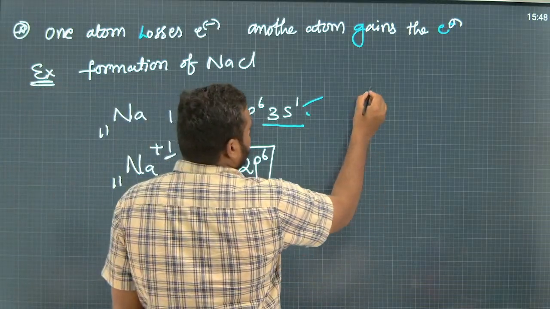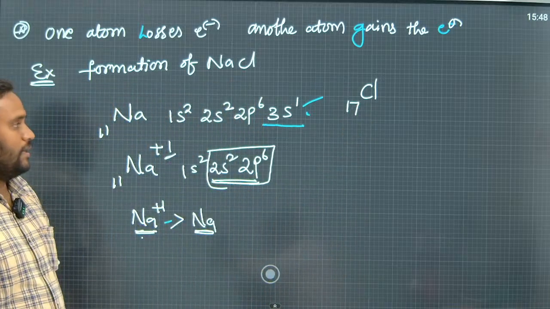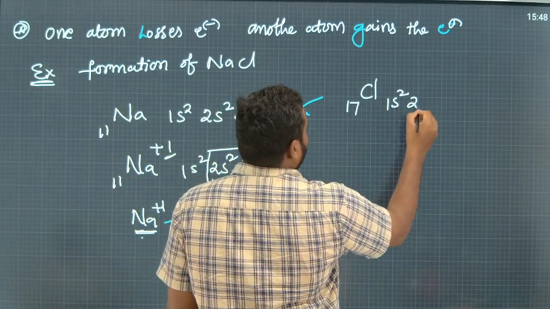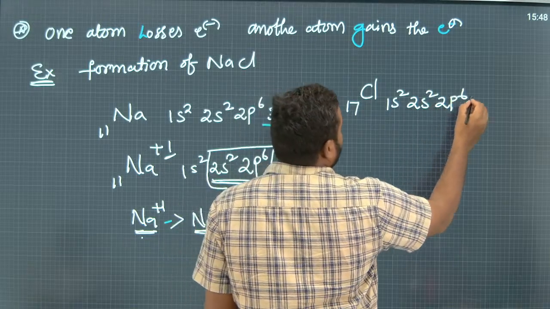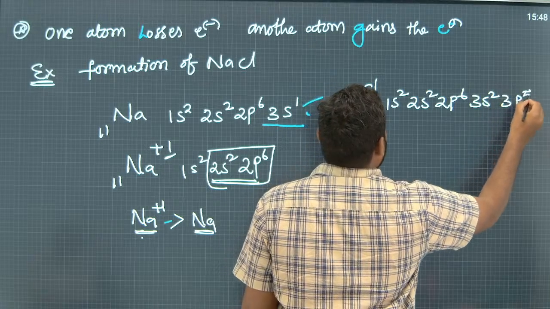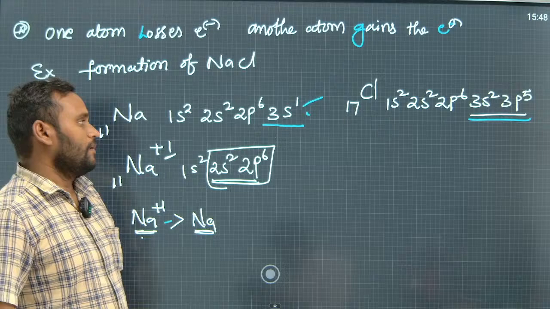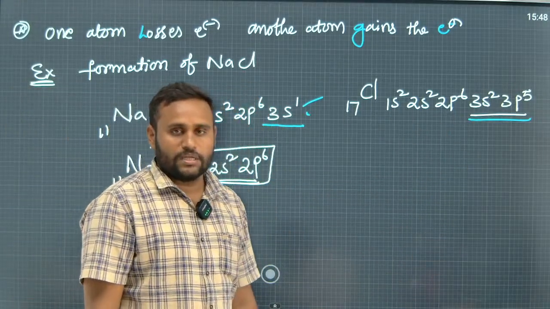Next, coming to chlorine. Chlorine atomic number is 17 and its electronic configuration is 1s2, 2s2, 2p6, 3s2, 3p5. Okay. So, now here what is the valence shell in the chlorine? That is the third shell.